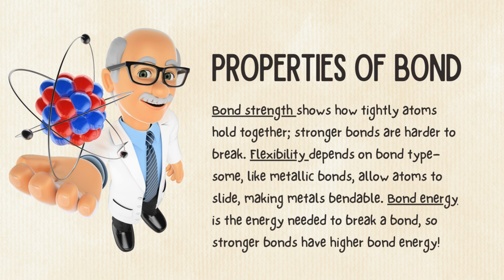Properties of bonds. Bond strength shows how tightly atoms hold together. Stronger bonds are harder to break. Flexibility depends on bond type. Some, like metallic bonds, allow atoms to slide, making metals bendable. Bond energy is the energy needed to break a bond, so stronger bonds have a higher bond energy.